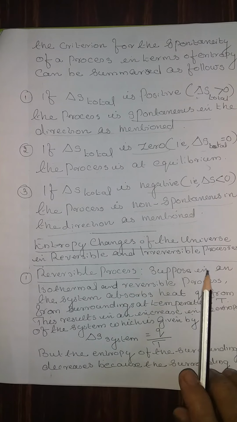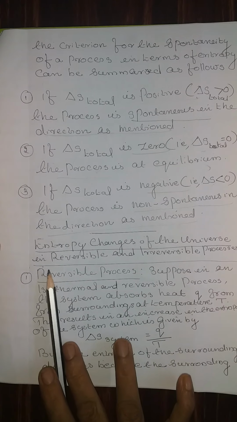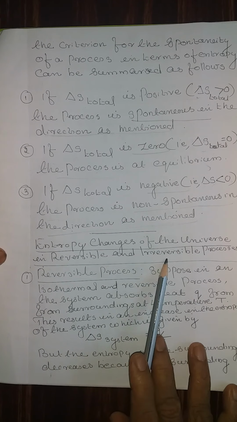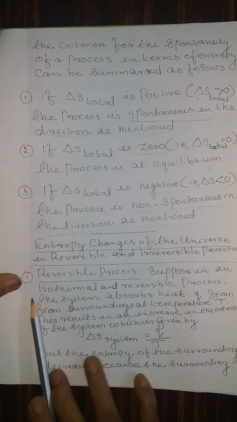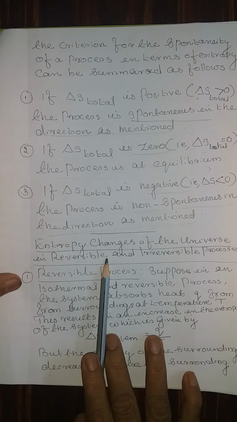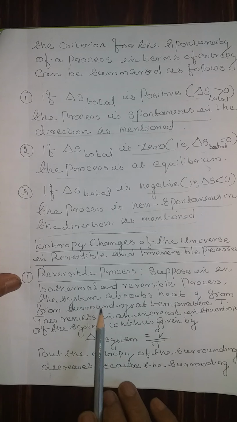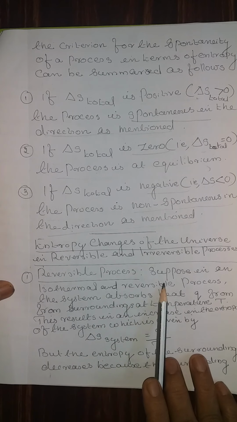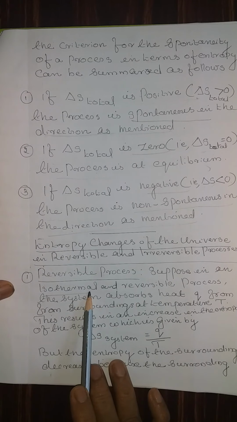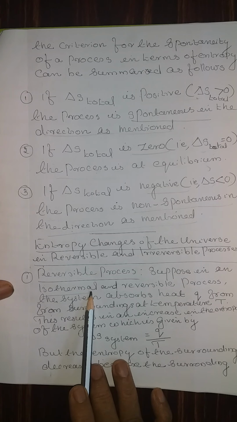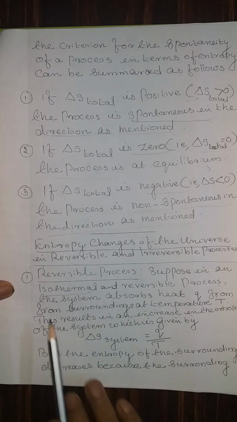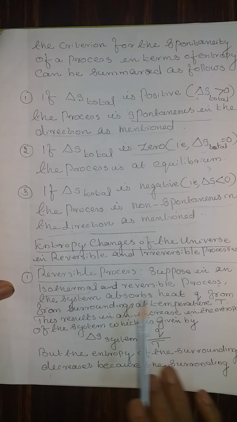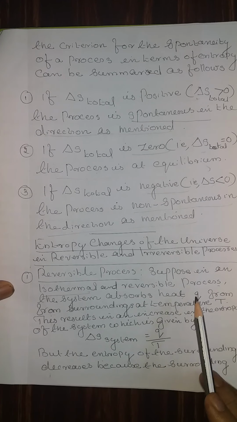Entropy changes of the universe in reversible and irreversible processes. First, let us take the reversible process and see how the entropy change can be explained. Suppose in an isothermal, that means constant temperature, and reversible process, the system absorbs heat, which is represented